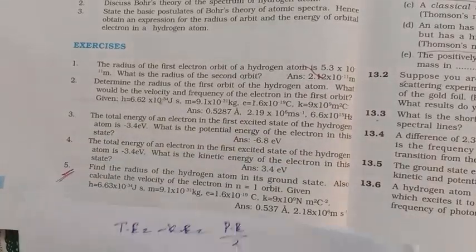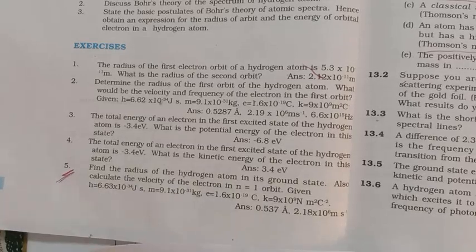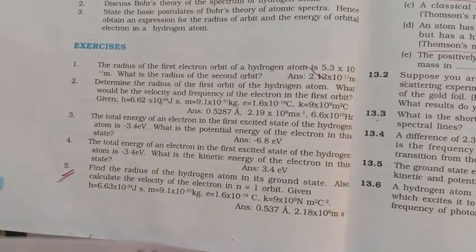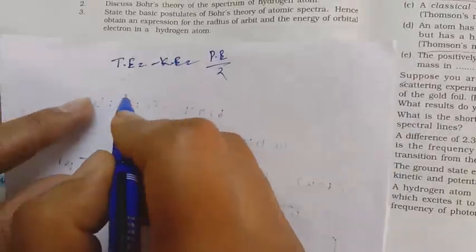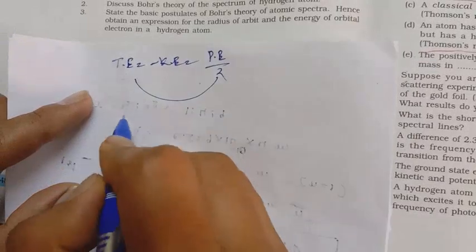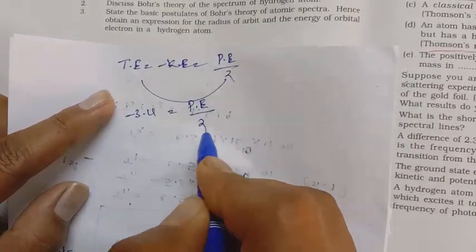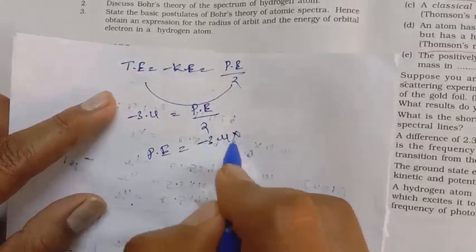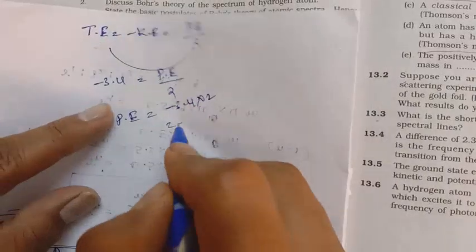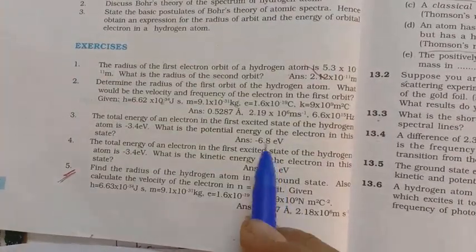So minus 3.4 is equal to potential energy upon 2. Then potential energy is minus 3.4 into 2, that is minus 6.8 electron volts.